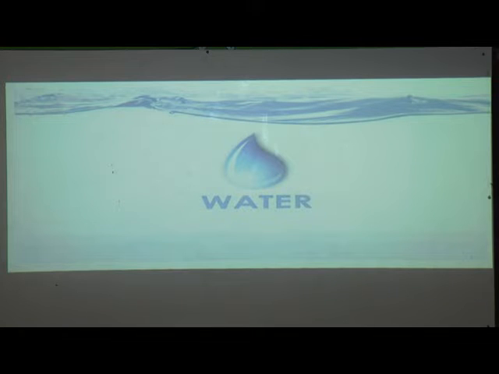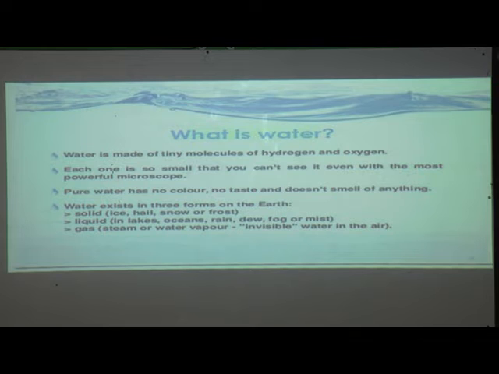Now we will see which concepts we are going to learn in this lesson. We will learn about water, what it means, then how we can get water naturally and how it comes to us at our home, and then also how water is important, what is the need of water, and then how we have to save water. Okay, so all these concepts we are going to learn. So let us learn one by one.